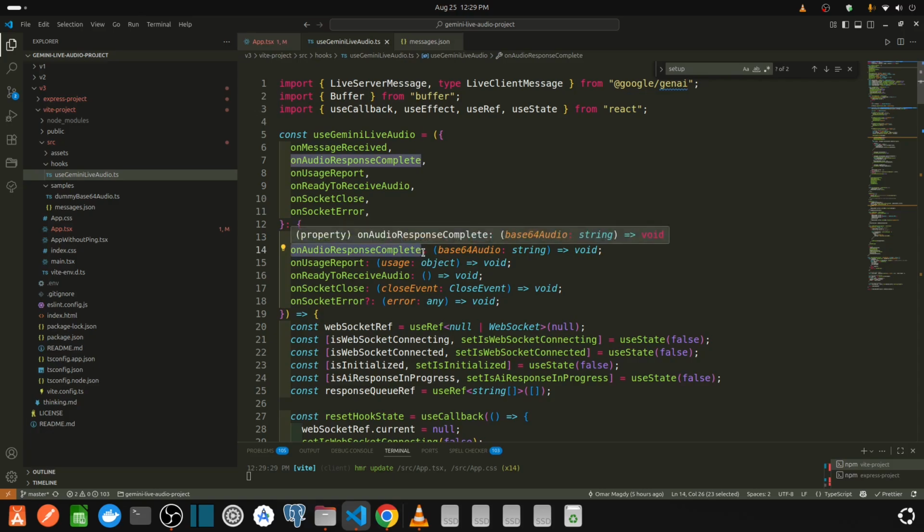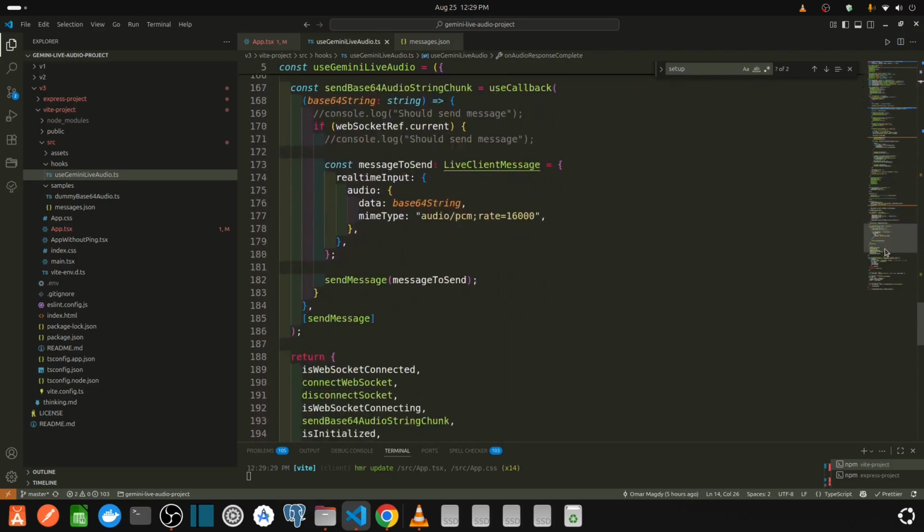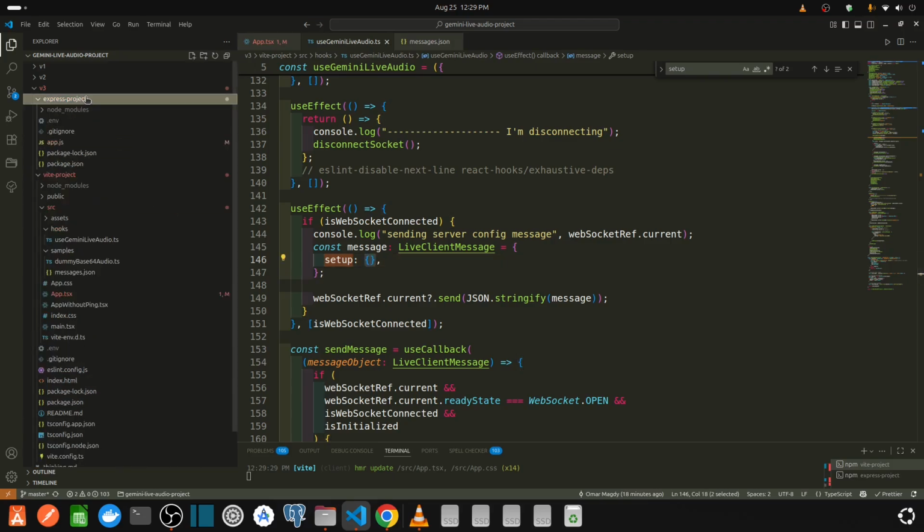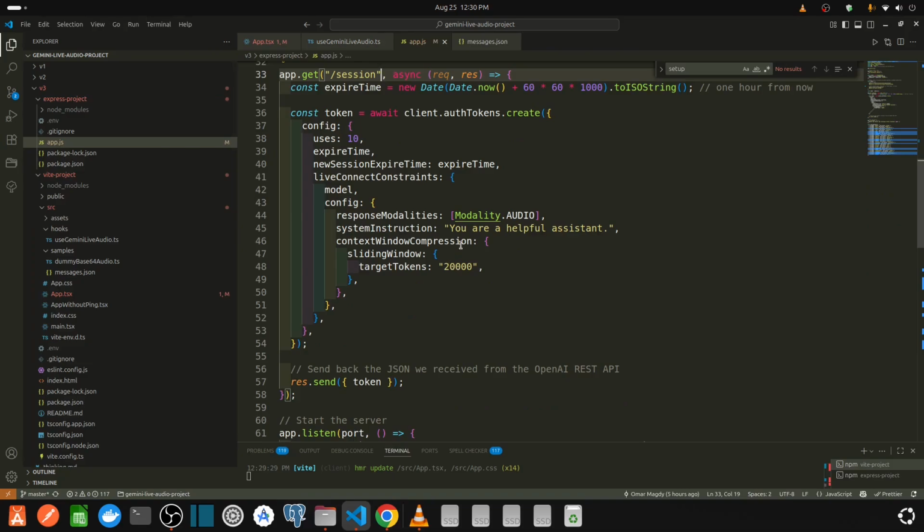On audio response complete. Okay, and also before I forget, I wanted to talk about setup. The first thing that must be sent before we do anything is this setup request. This setup request is empty because Google believes the following. According to my experience, it doesn't have to be 100% correct, you can revise behind me, but Google says that the system instructions should be on the server side, and the user shouldn't even know the system instructions or the model used, or know the API token, or know anything.